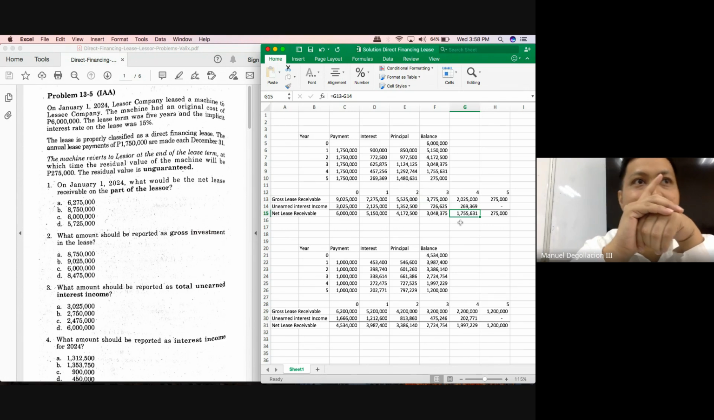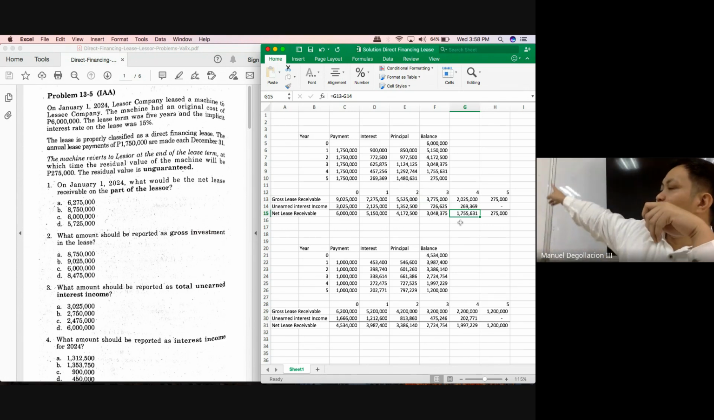Why am I emphasizing that one? Because if you continue to follow this one, what would you have done to compute for the interest income on year 5?